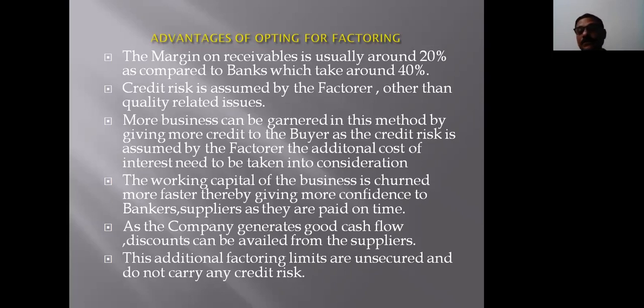The additional cost of interest needs to be taken into consideration. The working capital of the business is churned very fast because we are not carrying more and more debtors in the balance sheet. We are monetizing them. That is, debtors are being converted into cash. This cash can be used further in availing discounts from the company's suppliers. We should also remember that factoring is unsecured and the insurance cost is covered in the interest cost being charged by the factorers.